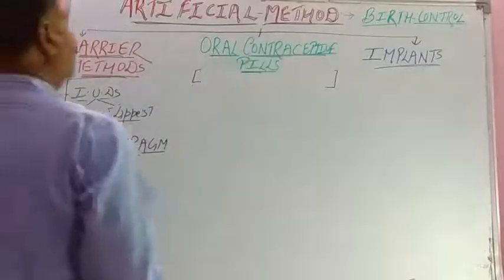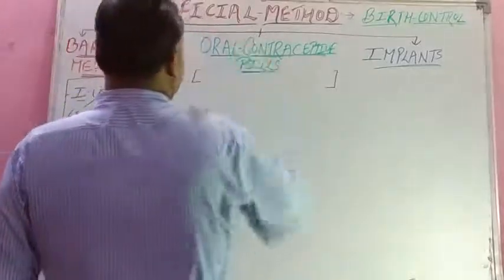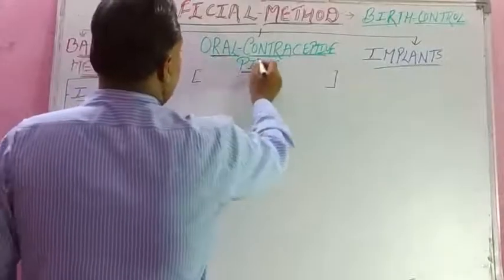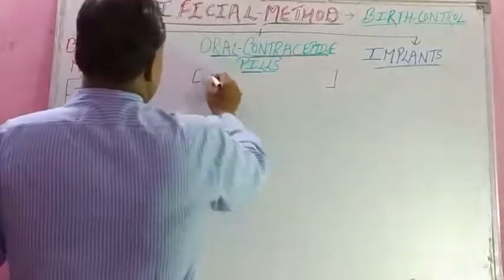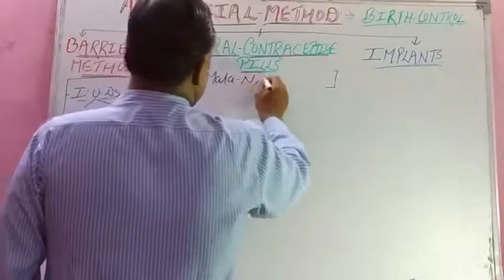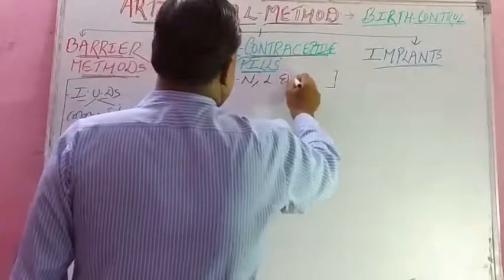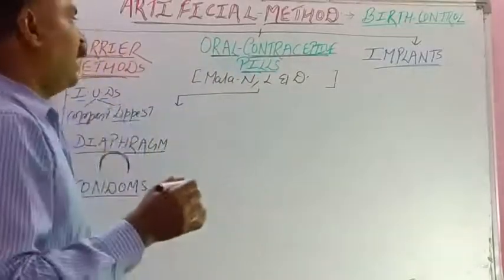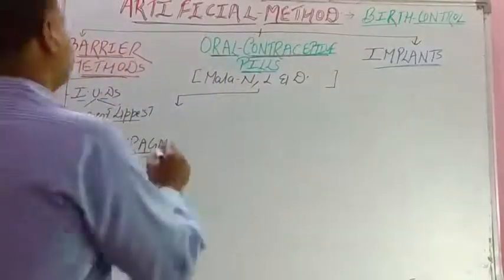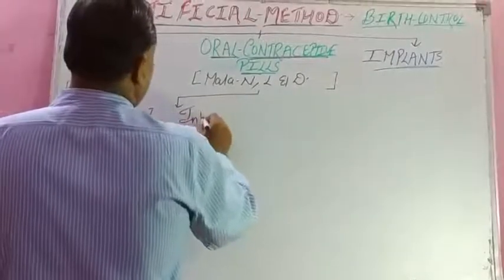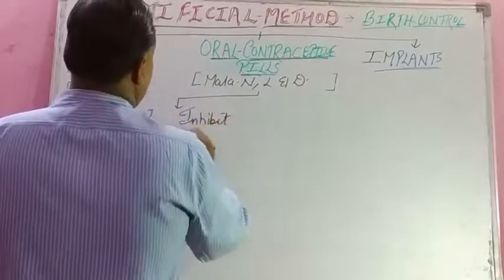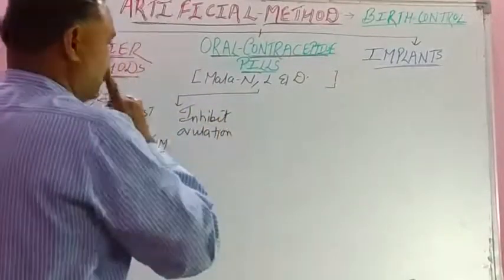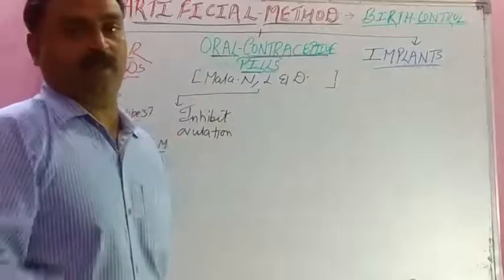Now let us come to oral contraceptive pills. In the first question I told you the example of oral contraceptive pills like Mala N, Mala L and Mala D. So what do they do, student? These three hormonal pills, what do they do? First is they inhibit or prohibit ovulation. No ovulation, student. No release of ovum, no fertilization, no pregnancy.